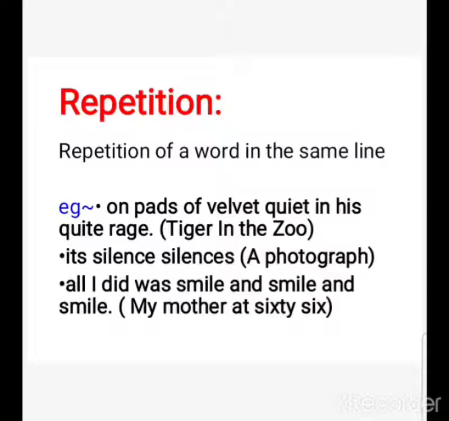Now the second one, repetition. There is a slight difference between these two. Alliteration is the repetition of the first alphabet of 2 words. Repetition means the repetition of a similar word. On pads of velvet quiet, in his quiet rage. Quiet is being repeated in A Tiger in the Zoo. In plus 1 class, in the poem A Photograph, its silence silences, the same word is repeated. And in plus 2, My Mother at Sixty-Six: all I did was smile and smile and smile. As you can see easily, this word smile is repeated here. So the poetic device is repetition.